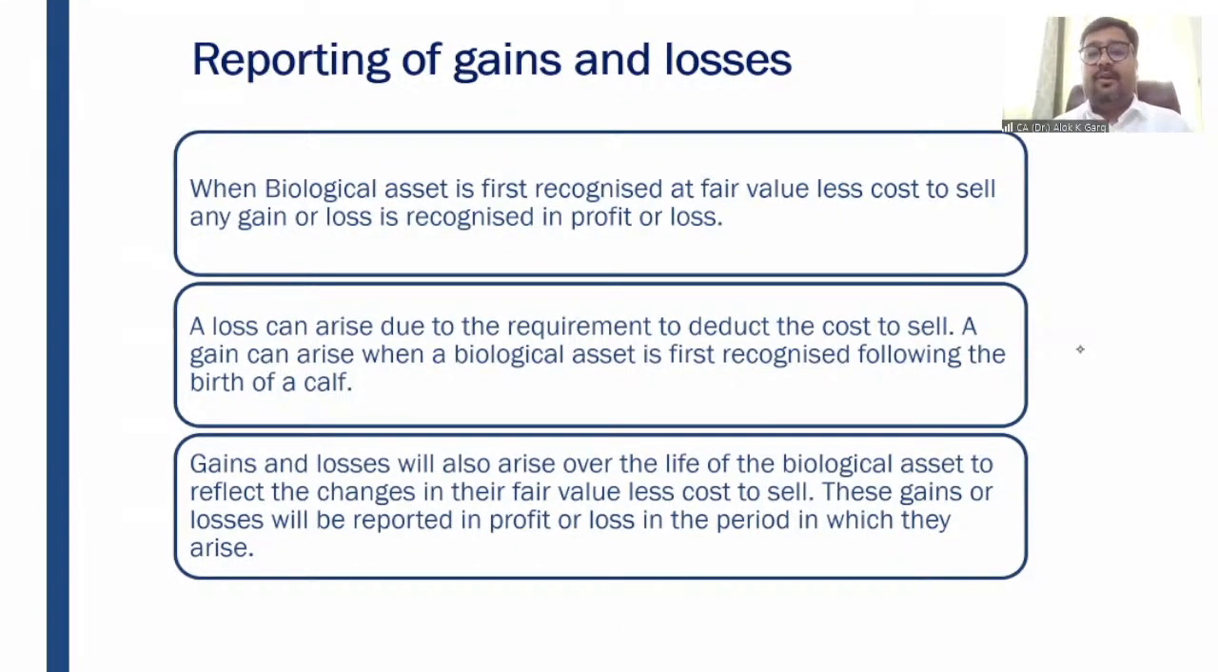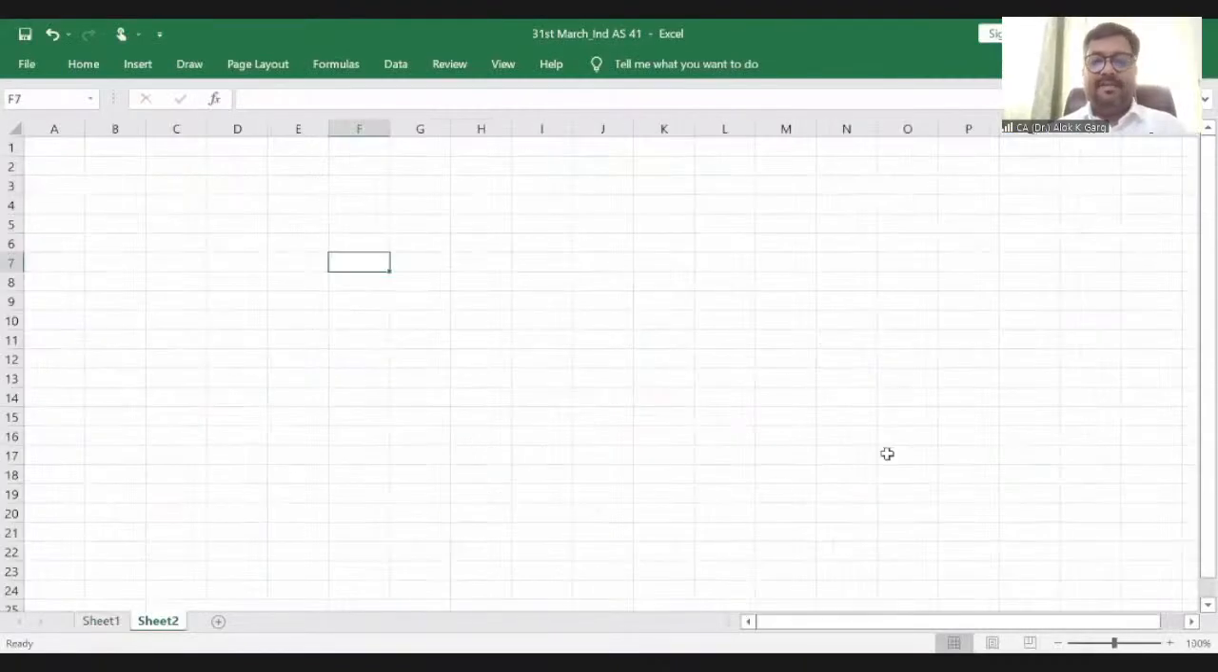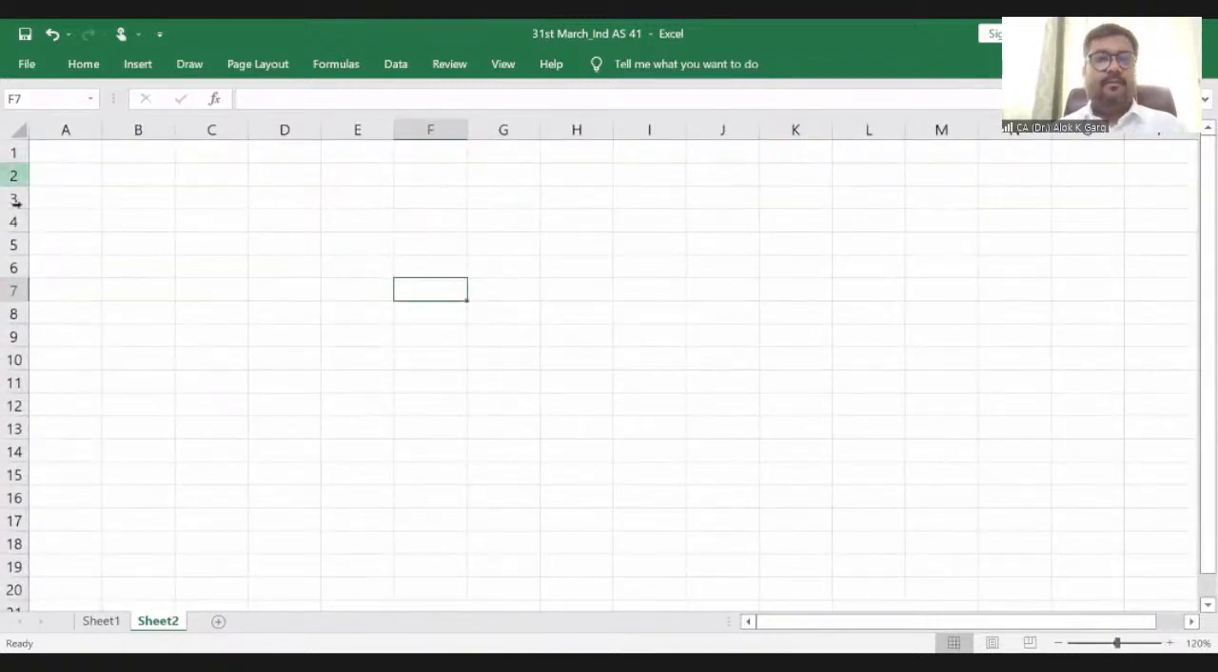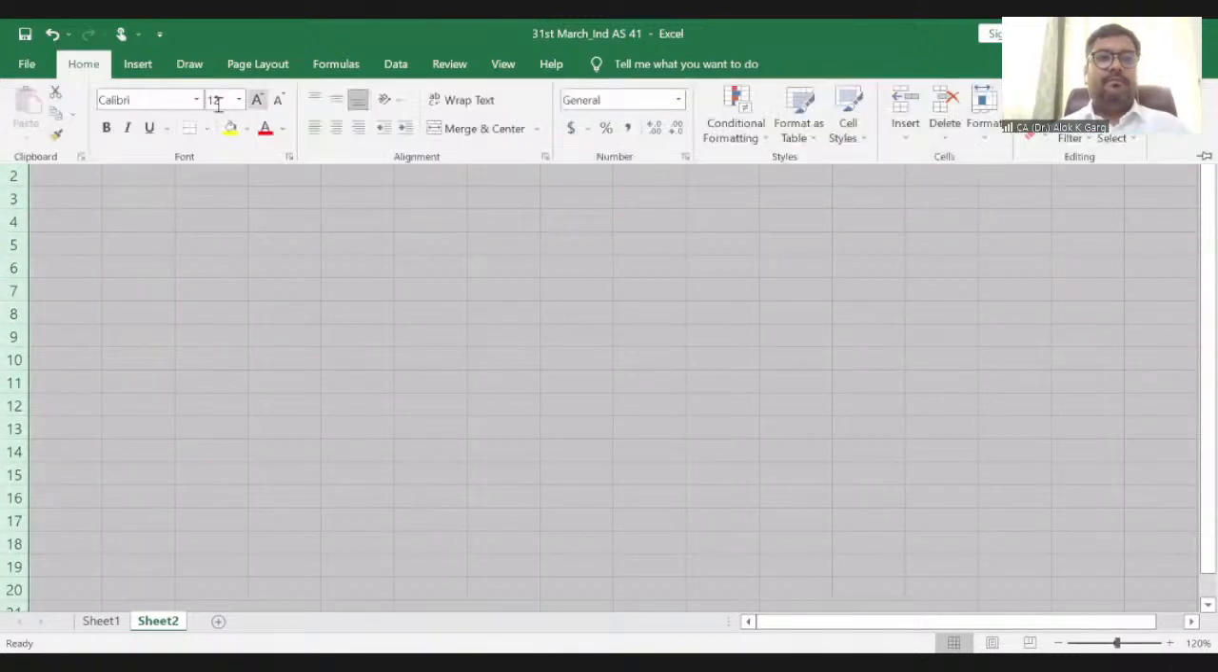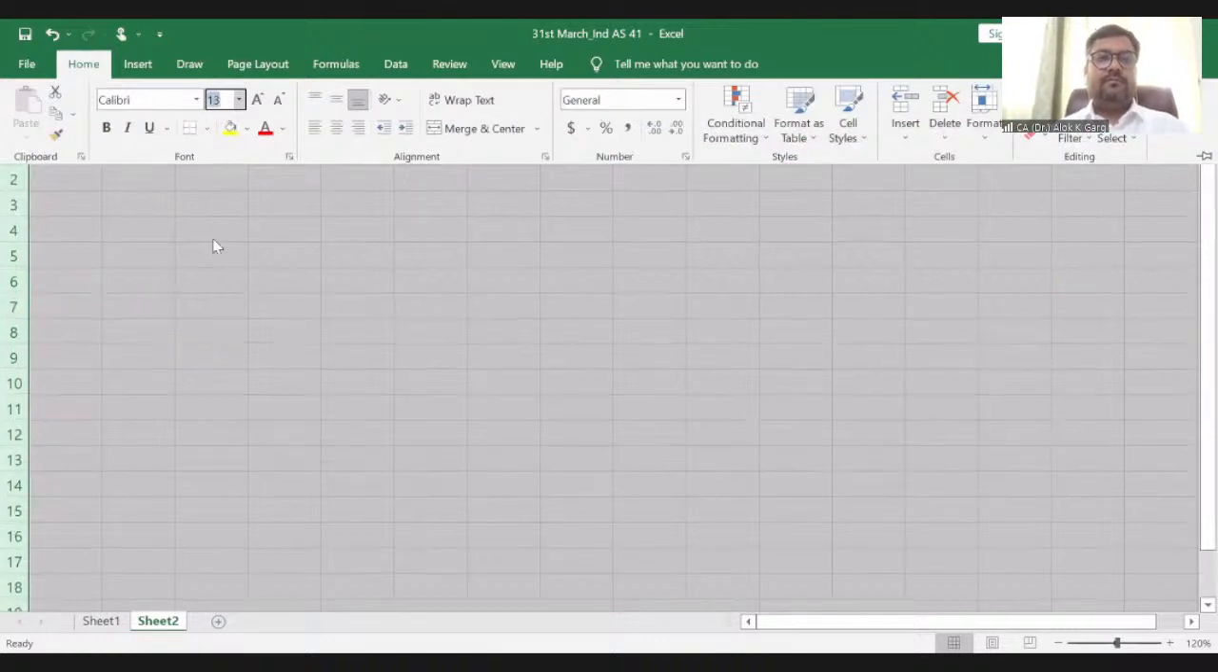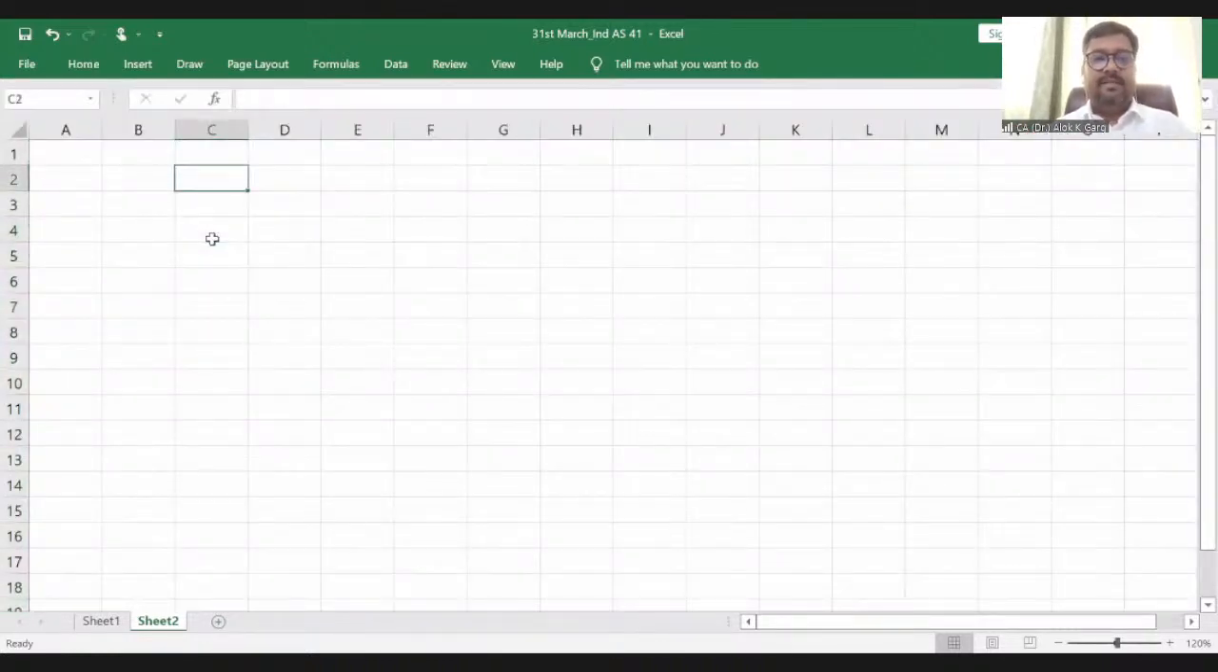Reporting of gains and losses. So guys, before getting into the theory, I will take you through a practical aspect, and I'll again move on to my Excel file. Let me know if my Excel file is visible. Yeah, I hope this Excel file is visible. So we are talking about gains and losses on initial and subsequent measurement.